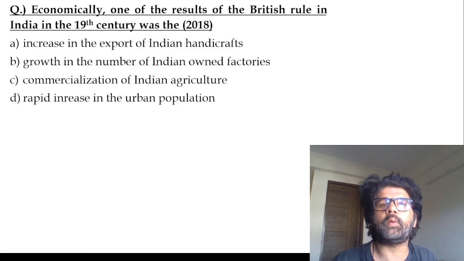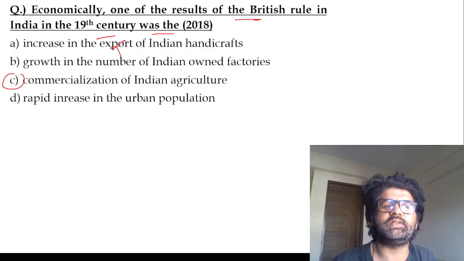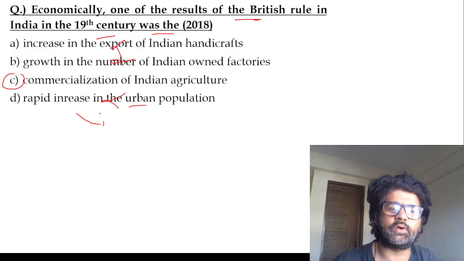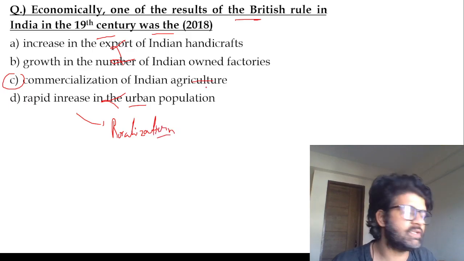Economically, one of the results of British rule in India in the 19th century was commercialization of Indian agriculture, not decrease, not decline, but rapid increase. Ruralization happened. People started going back to rural areas when there were not enough jobs in urban areas. Commercialization, understand one thing.